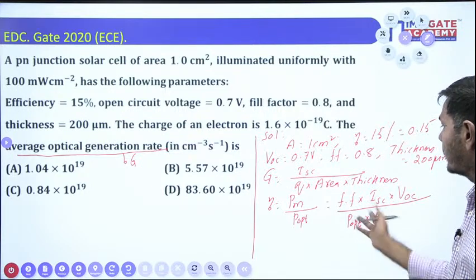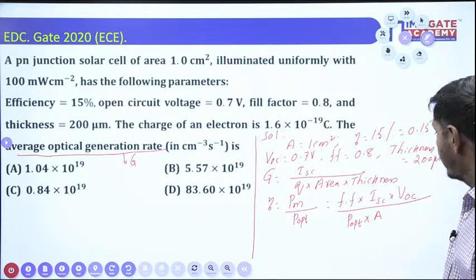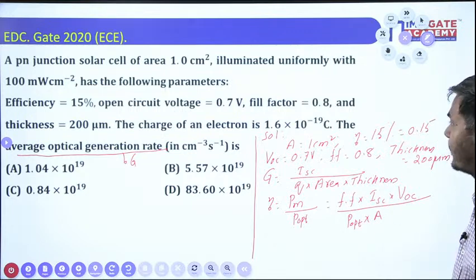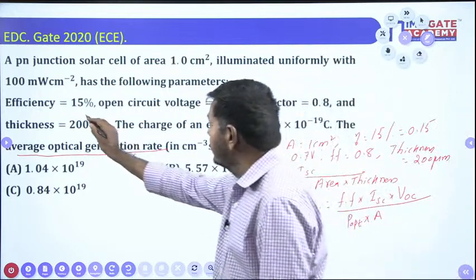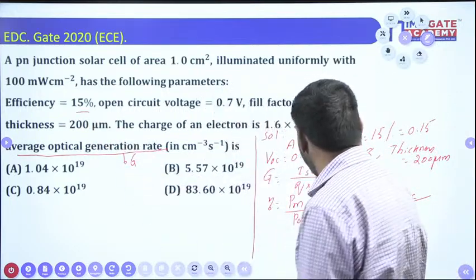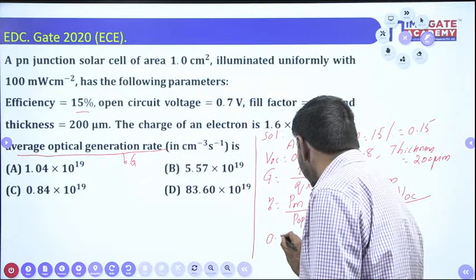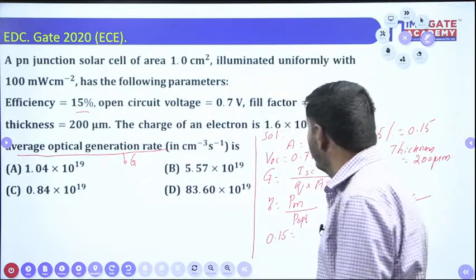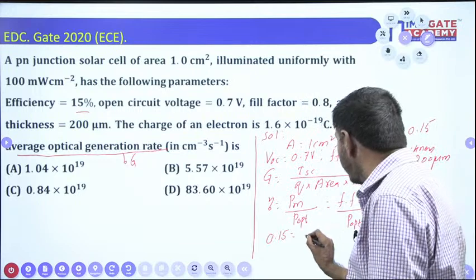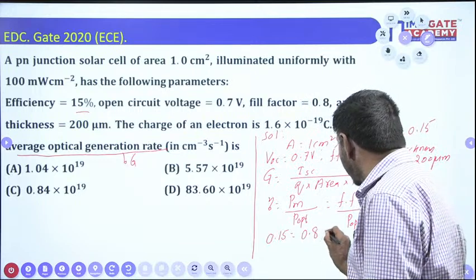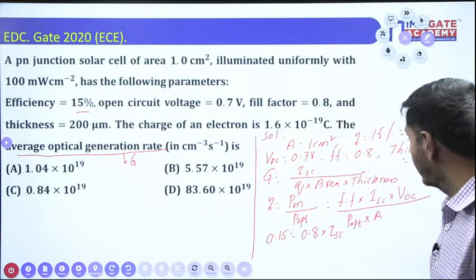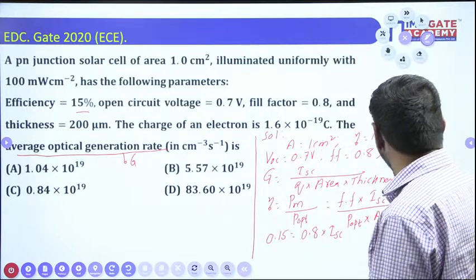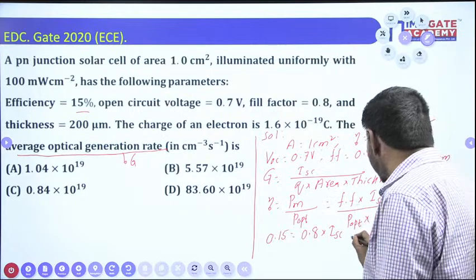By using this you have to measure only now. But the unknown is nothing but what now? ISC only here now. The eta value is given in the problem. If efficiency is 15%, it is 0.15. The fill factor is given in the problem, 0.8. ISC is required in the problem. The VOC is given in the problem, 0.7.